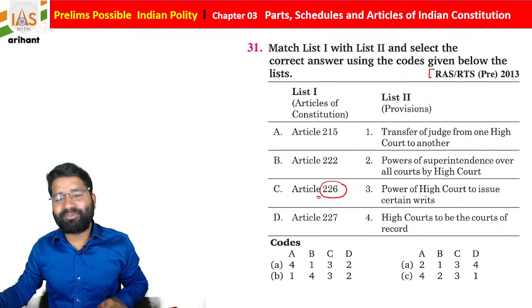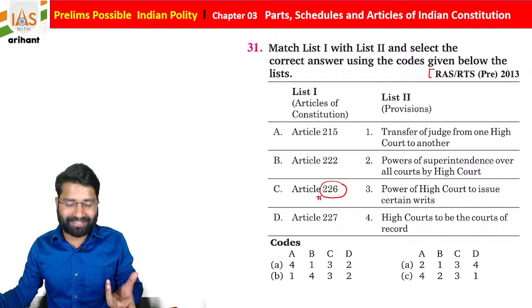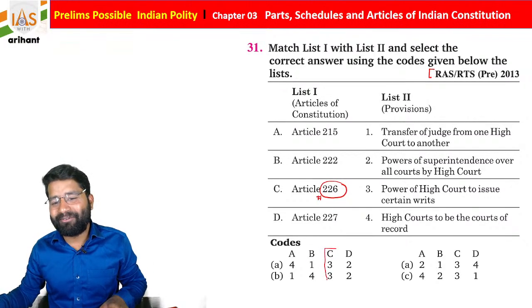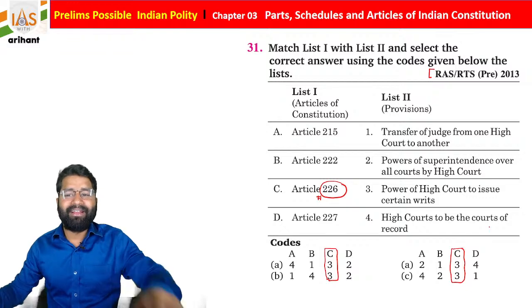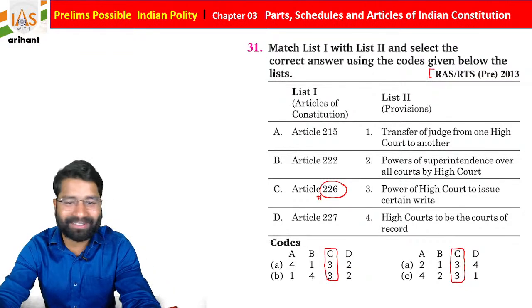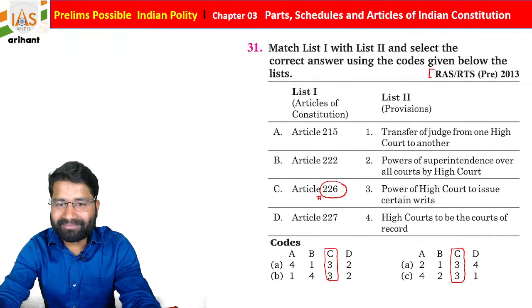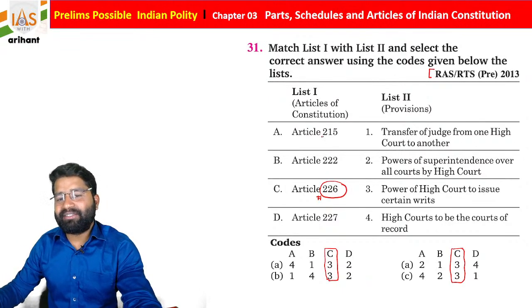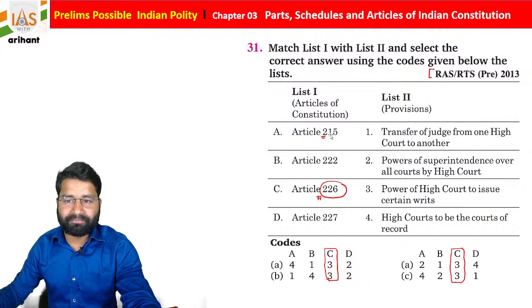Everyone knows that Article 226 is about the state writs, students. The state high court can issue writs. So in every code they are using C3 at each and every place. Okay, so you just have to opt in according to the data, students. Basically, Article 215 is about the